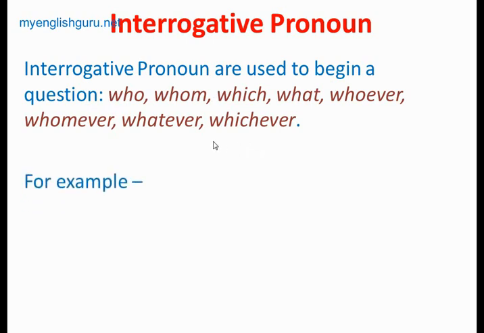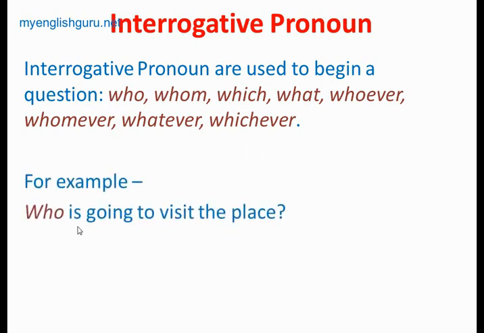Who is going to visit the place? Here, who is replaced by a person. That's why it is related to a person. Who is going to visit the place? The answer will be anyone's name. It may be a person's name.